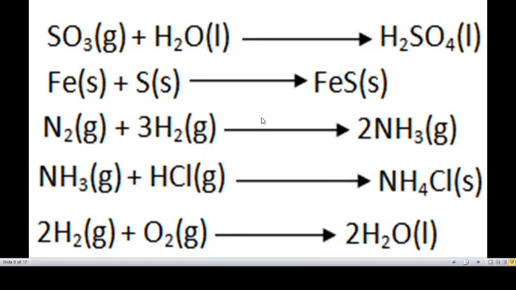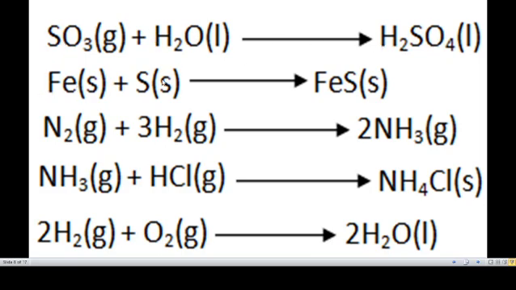These are also other examples of combination reaction. SO3 plus H2O, first reactant, second reactant, gives a single product, H2SO4. Two reactants, one product.